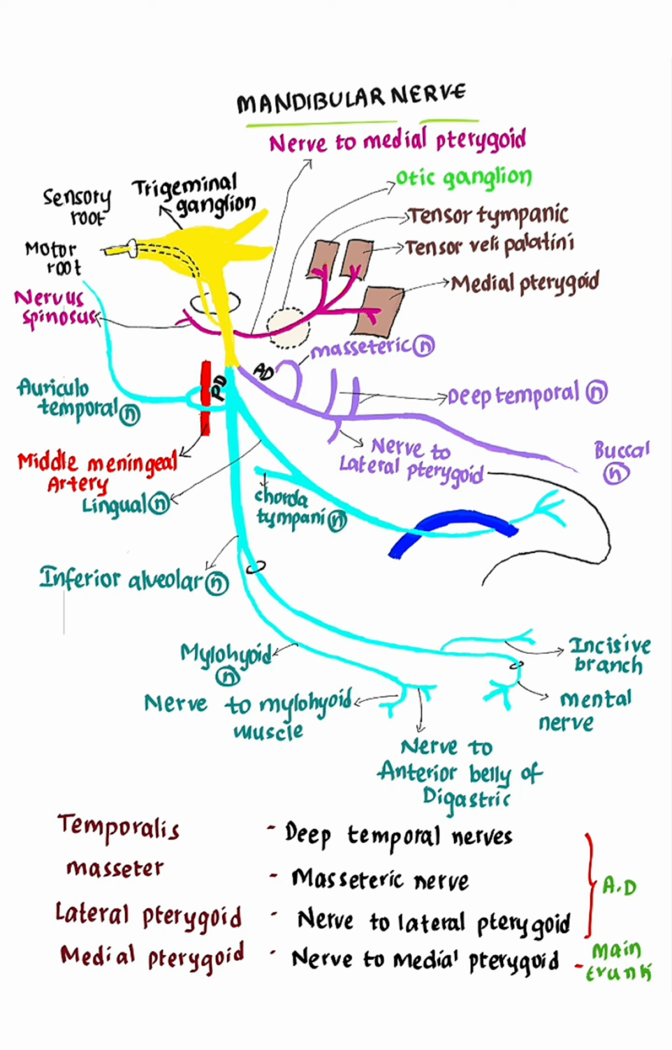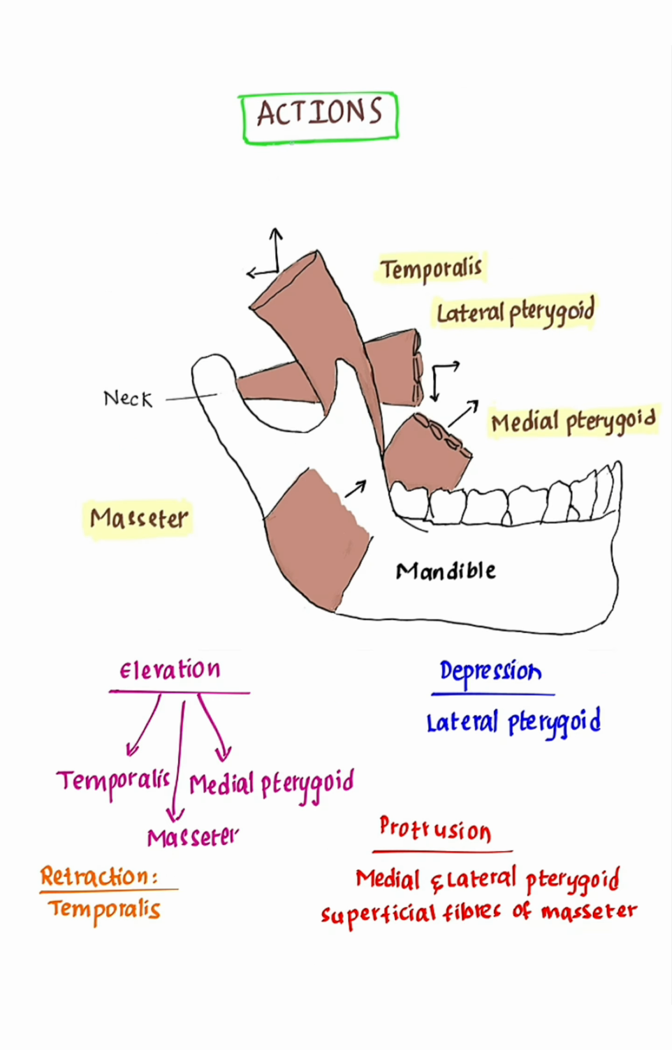Medial pterygoid is supplied by the nerve to medial pterygoid that arises from the main trunk of the mandibular nerve. You can see the medial pterygoid is supplied by the nerve to medial pterygoid that arises from the main trunk of the mandibular nerve. Actions of muscles of mastication.